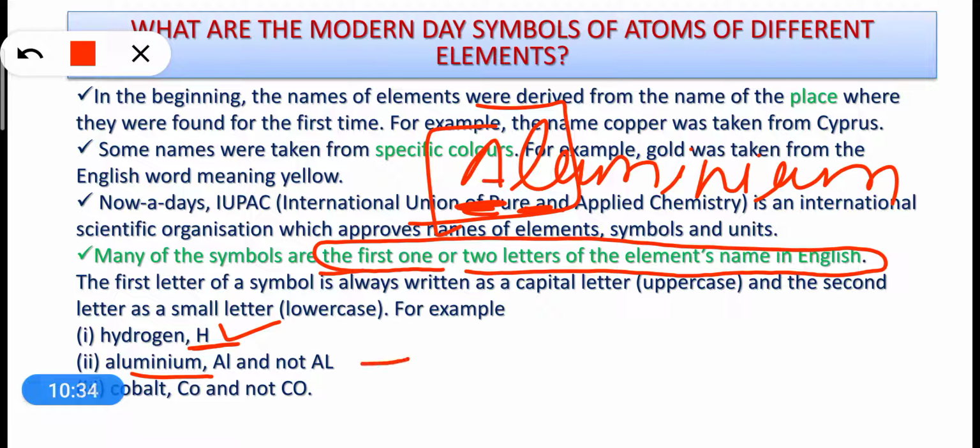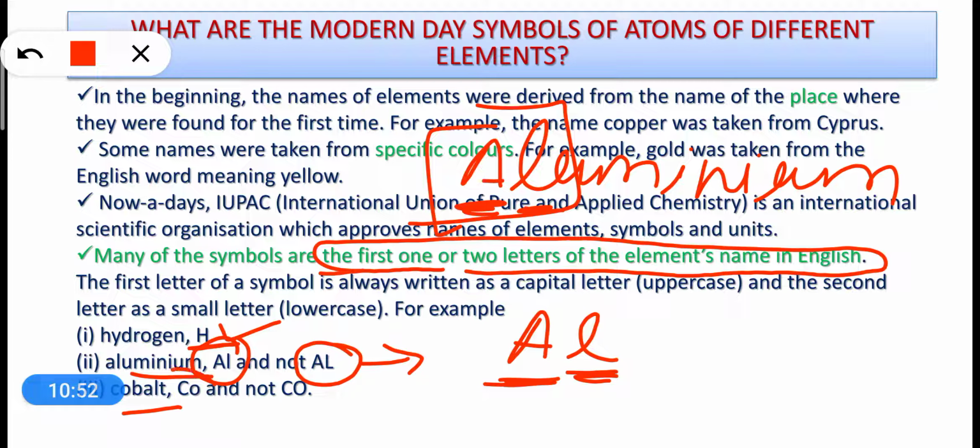Always remember that the first letter of the symbol should be written in capital and the second letter should be written in lowercase. So the correct symbol of aluminium is Al and not A capital and L capital. In the same way, if we talk about cobalt, then Co is the correct symbol and not C capital O capital. Alright.